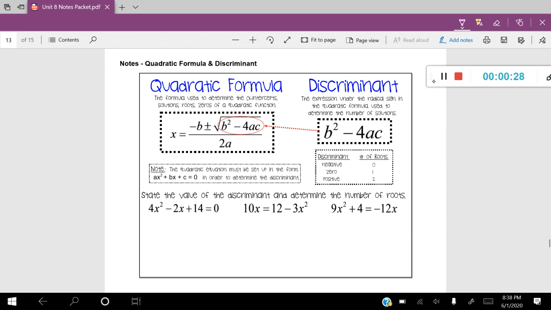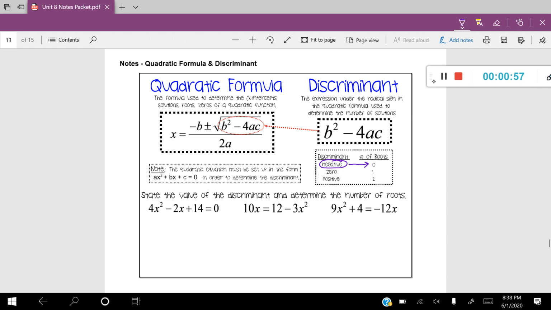What the discriminant does is it tells you how many roots there are for the quadratic equation that you're given. So sometimes when you calculate that discriminant, you'll have a negative number. And what that means to have a negative discriminant is that you're going to have 0 roots to your quadratic equation. The graph is not going to cross the x-axis at all.